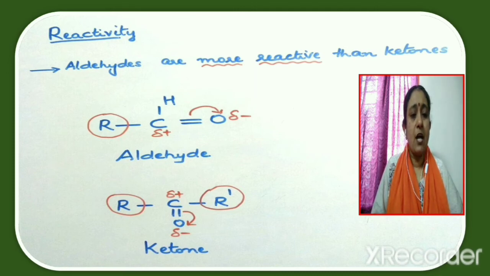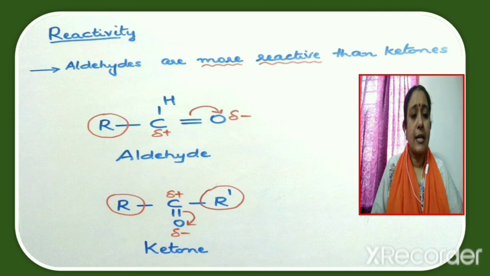Now consider the aldehyde. An alkyl group R is attached to the carbonyl carbon, and we know that the alkyl group is an electron releasing group. So due to the presence of an electron releasing alkyl group, the electrophilicity of the carbonyl carbon will be reduced.